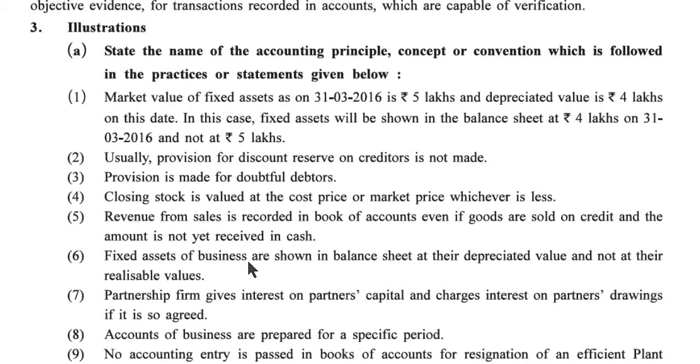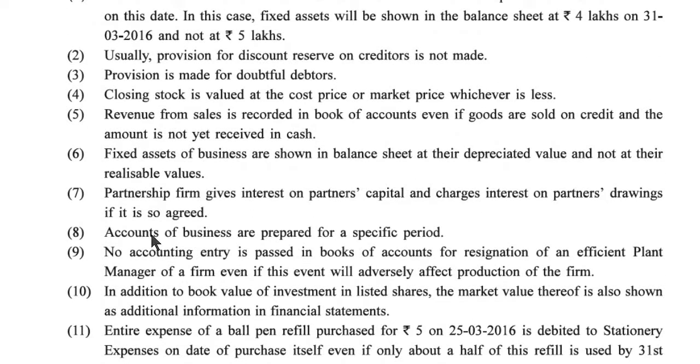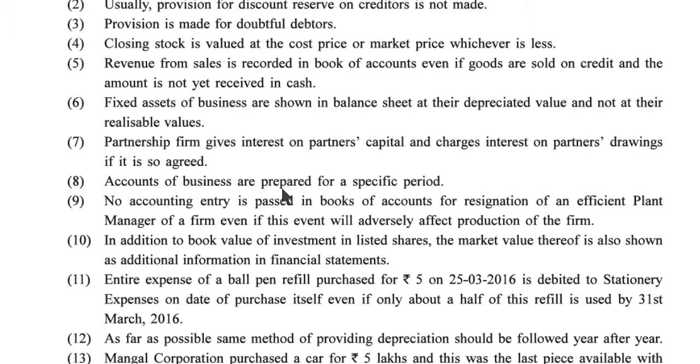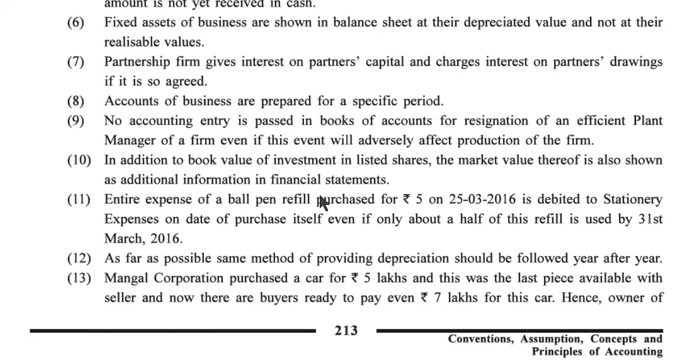Sixth one, fixed assets of a business are shown in balance sheet at the depreciated value and not at the realizable value. Seventh one, a partnership firm gives interest on a partner's capital and charges interest on partner's drawings if it is so agreed. Eighth one, accounts of a business are prepared for a specific period.